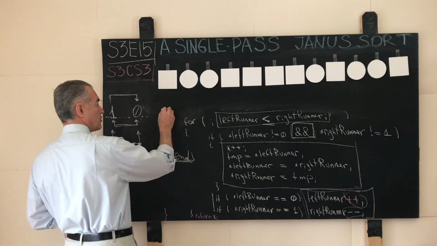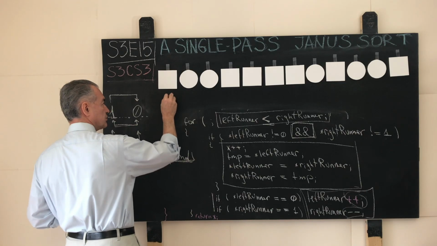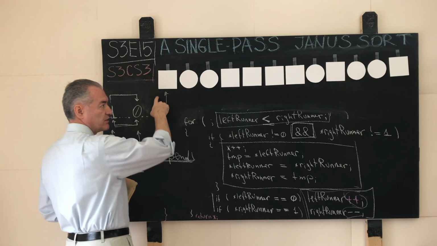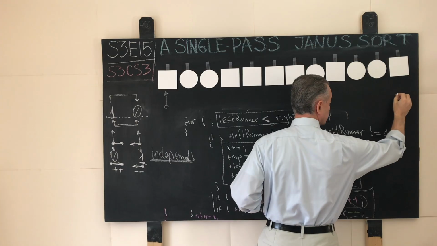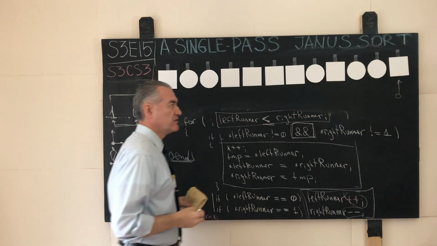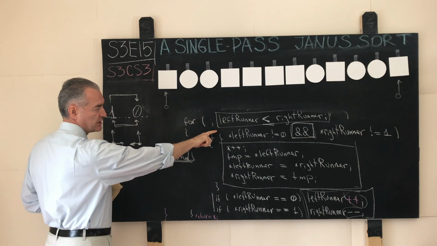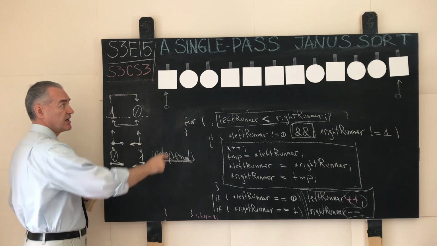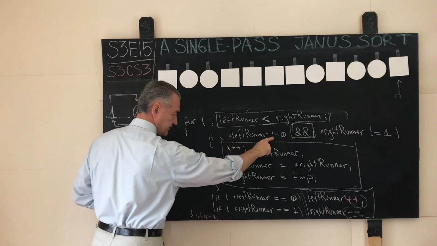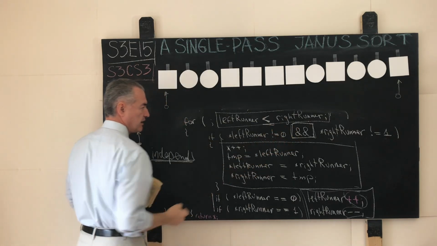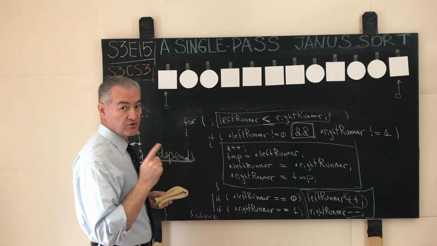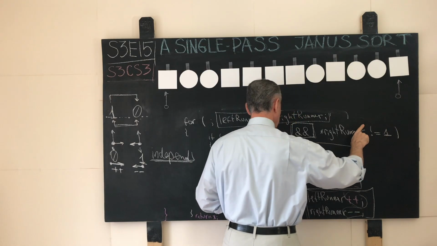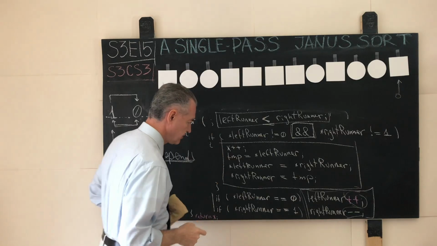As such, our left runner right now points to the contents of the leftmost, the first element in the array, and our right runner points to the rightmost, or the very last element in the array. We initialized our left and right runners, and now we run the test. Is it the case that the left runner does not see a circle? Yes. So that part of this compound AND statement is true. But is it the case that the right runner sees not square? This is not the case. False. True and false is false. The test fails. We do not do any swaps.